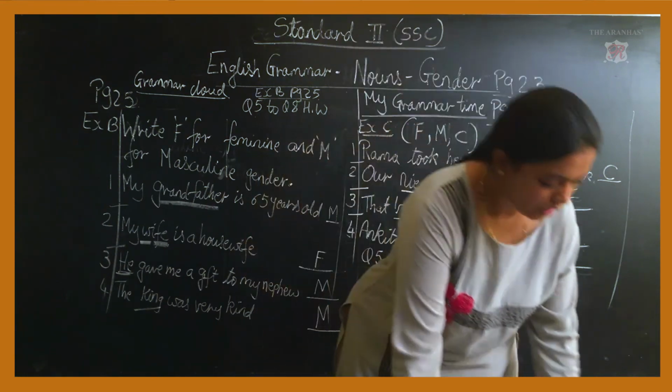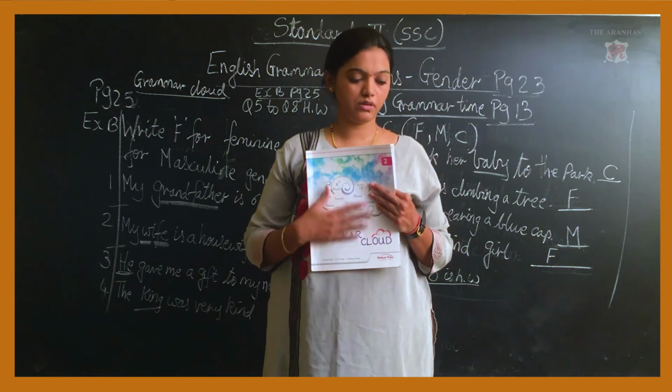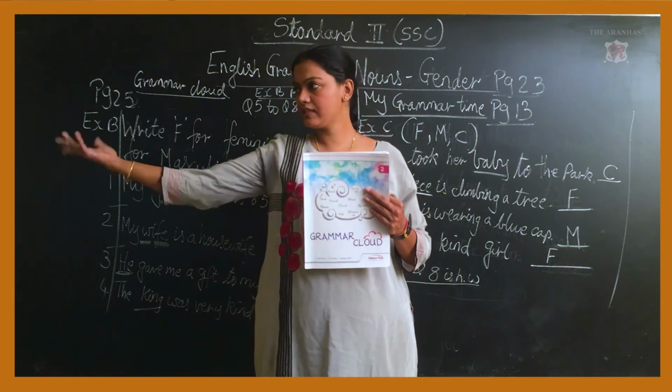Okay children, now again we will go back to our Grammar Cloud. We will do the last exercise.